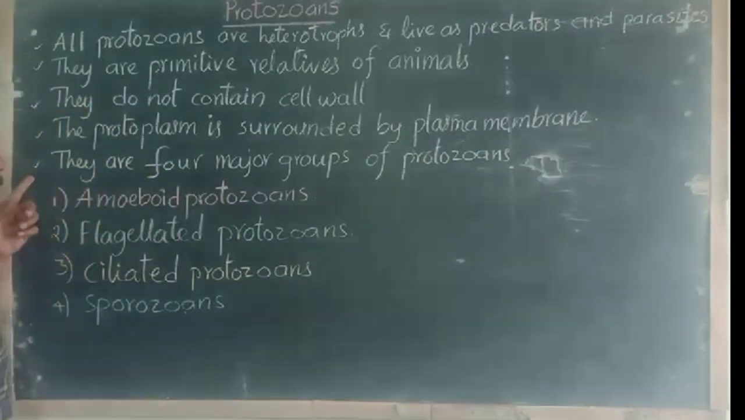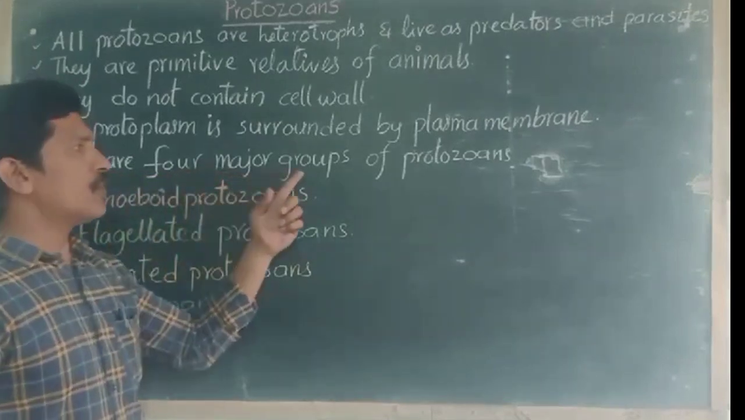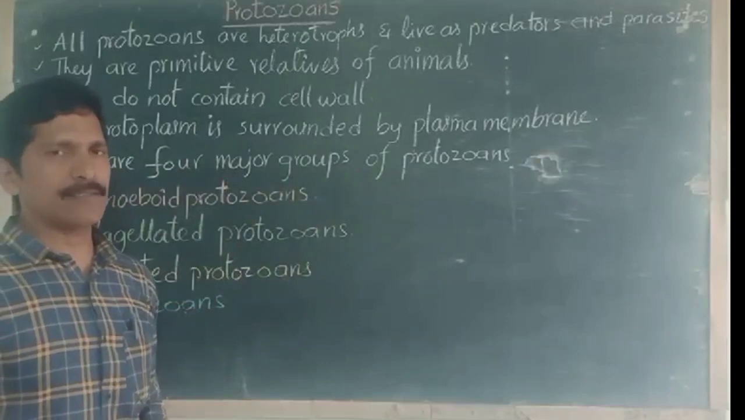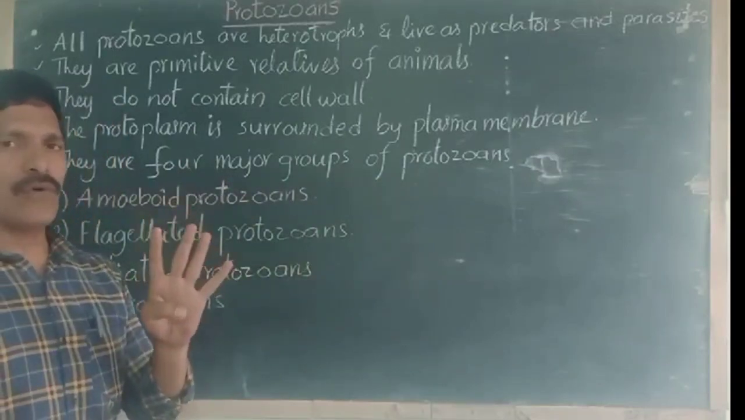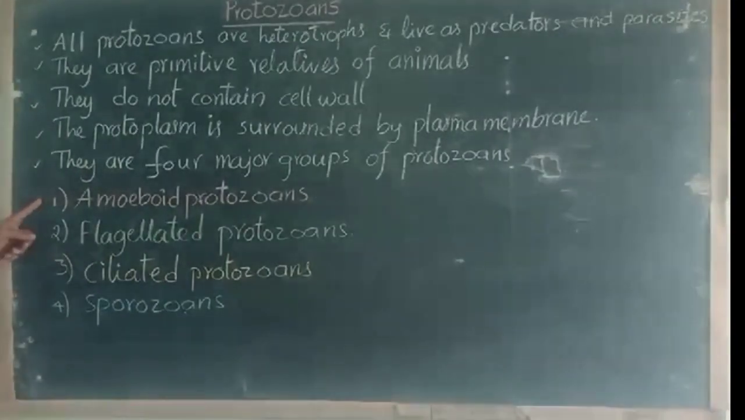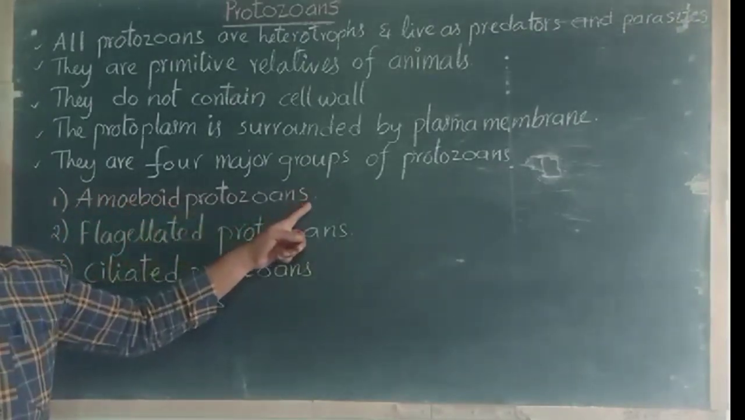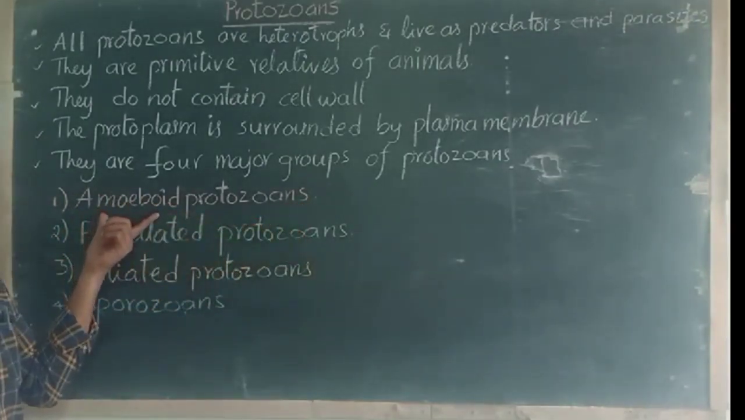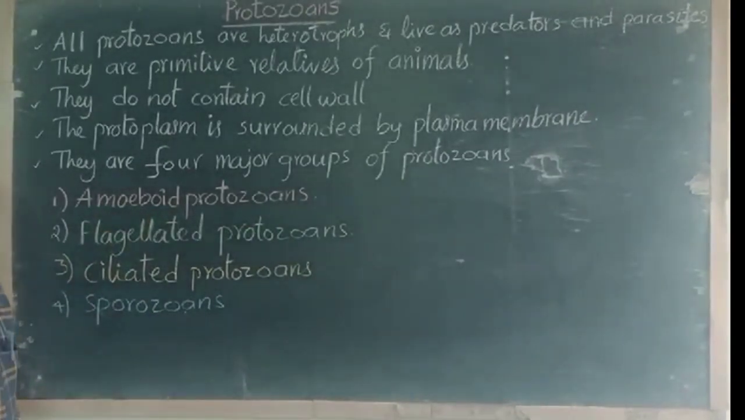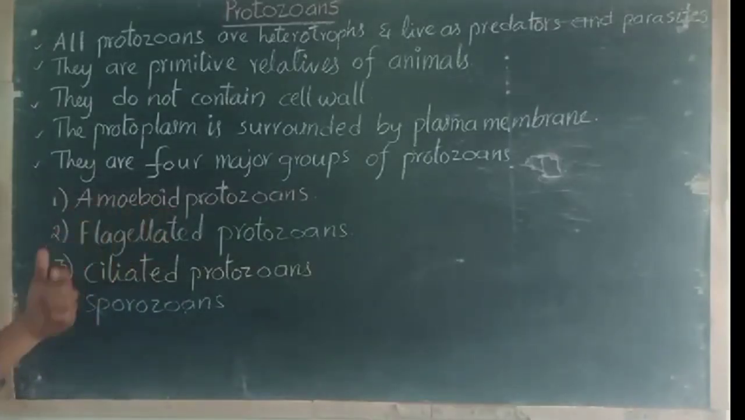Later, these protozoan organisms are classified into 4 major categories. How many categories? 4 major categories. Protozoans are classified into 4 major categories, and these are amoeboid protozoans. The first category of the protozoans are amoeboid protozoans, amoeba-like organisms, whose structure and lifestyle and way of obtaining food materials all depend on the type. We can say amoeboid protozoans.